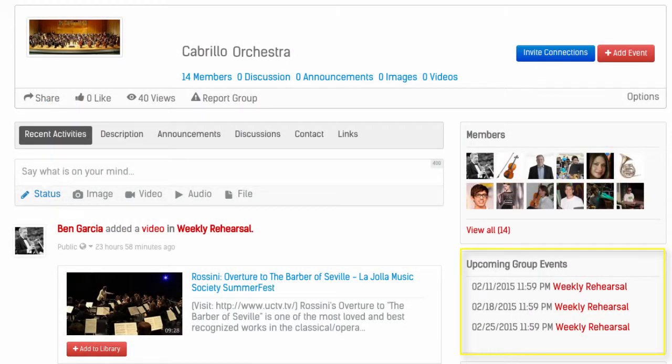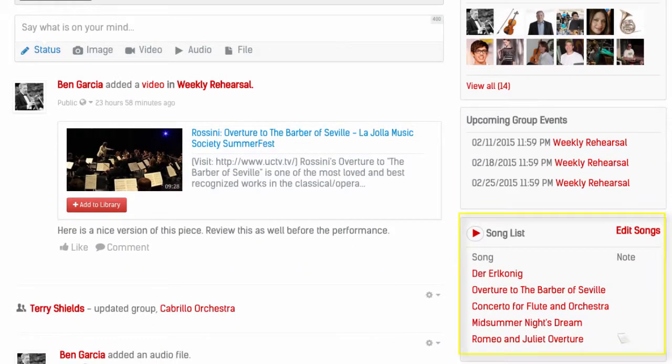Upcoming events for this group are listed in this section. We'll take a look at an event in just a moment. The song list is visible to all members of the group. Each name is a link to the music library item for that song. On the group page, it provides a great way for the leader to share sheet music and performance examples for all of the songs to be played in a season or a semester.